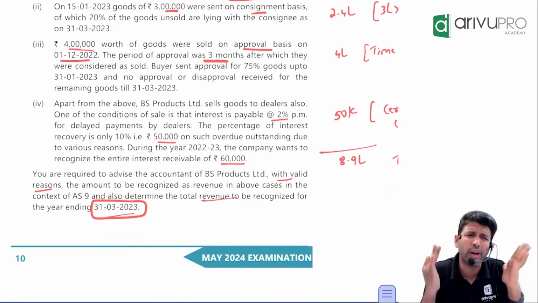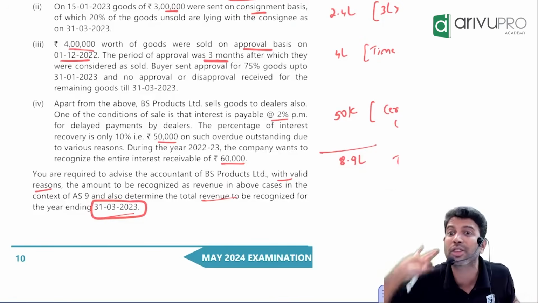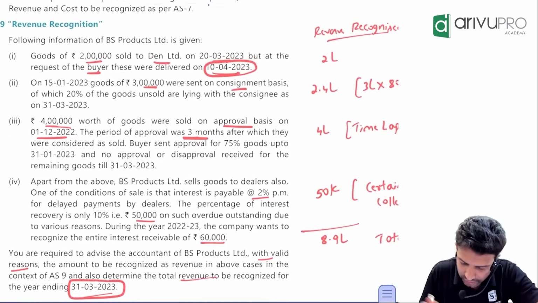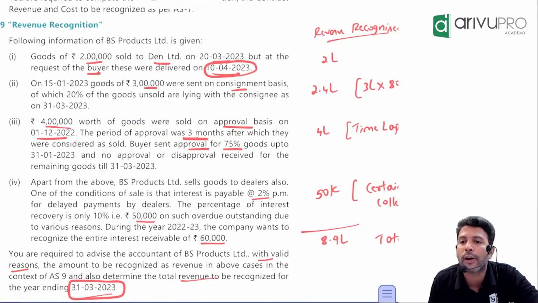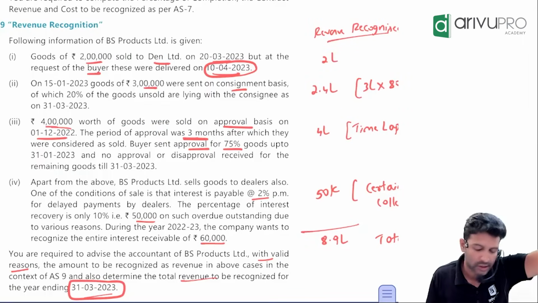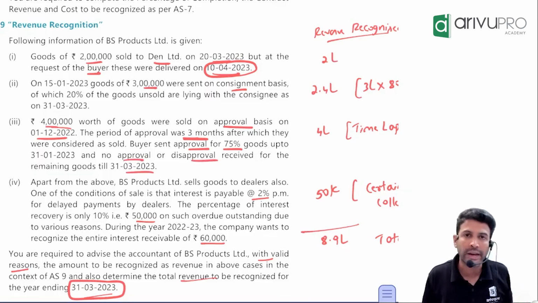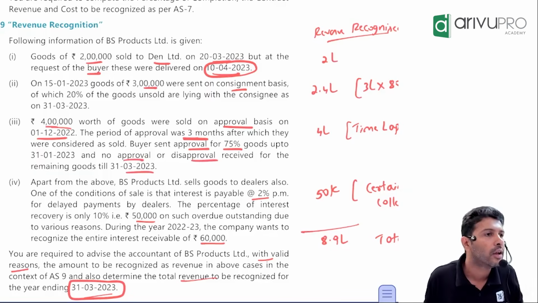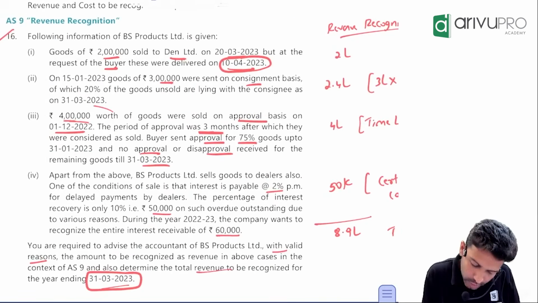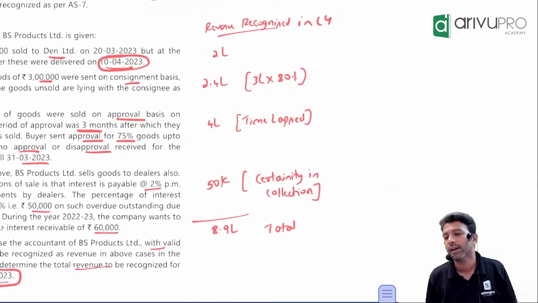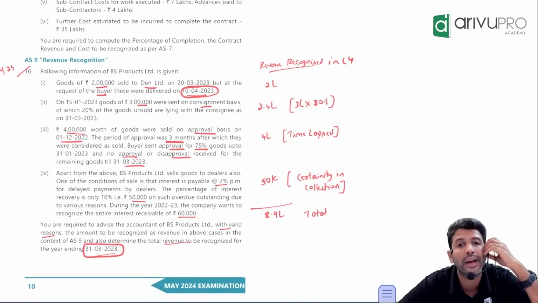So should we have to wait or full revenue? They will give you full goalie. This much sold, approved, and all. But we know in our head that time has totally got lapsed. So here, just for the sake of it, I'll read. Approval period is 3 months. Buyer has sent approval for how much? Buyer has accepted how much? 75%. No approval or disapproval has been received for the remaining. For 25%, customer has neither accepted nor rejected. But we don't have to worry about that because time has got lapsed. So what should you do? Full 4 lakh, you can recognize it as revenue as on 31st March. For the current year, this much revenue can be booked. Correct?